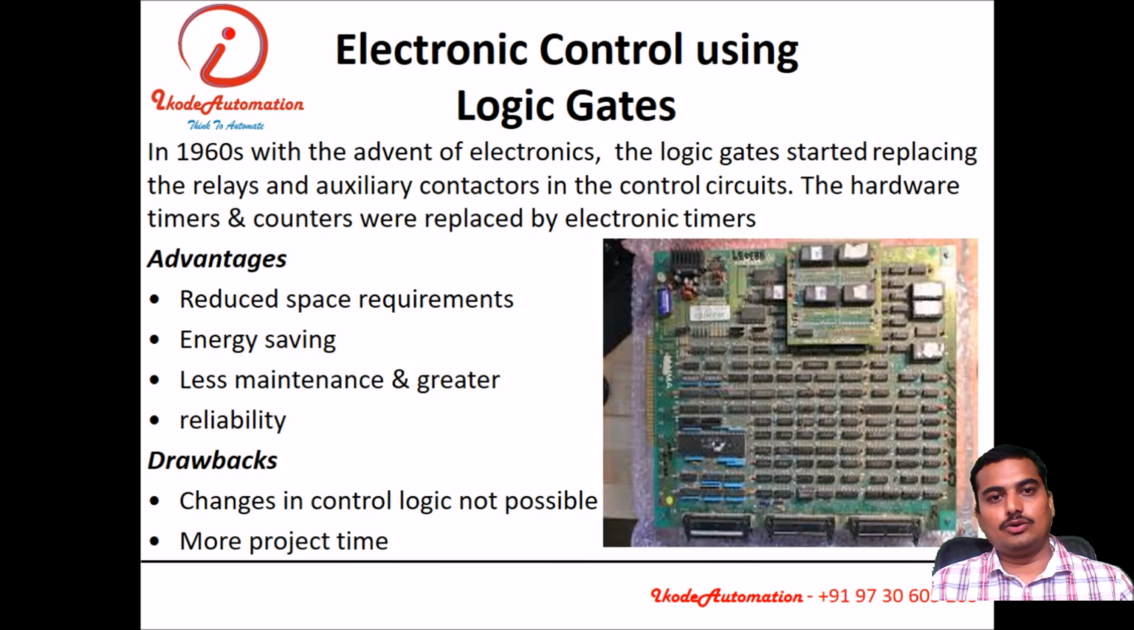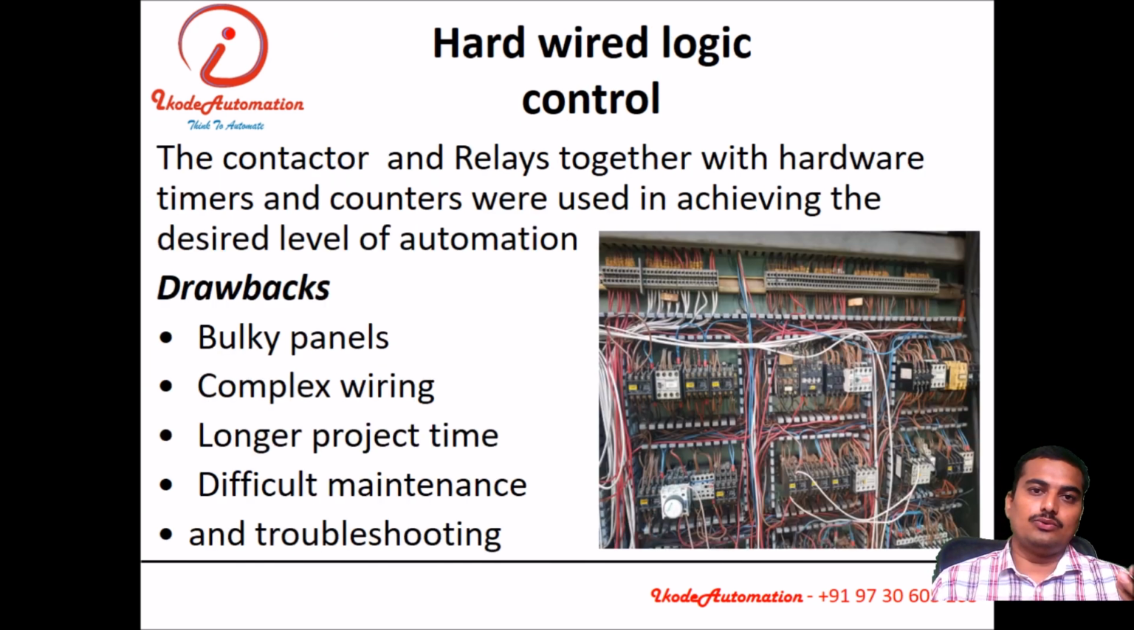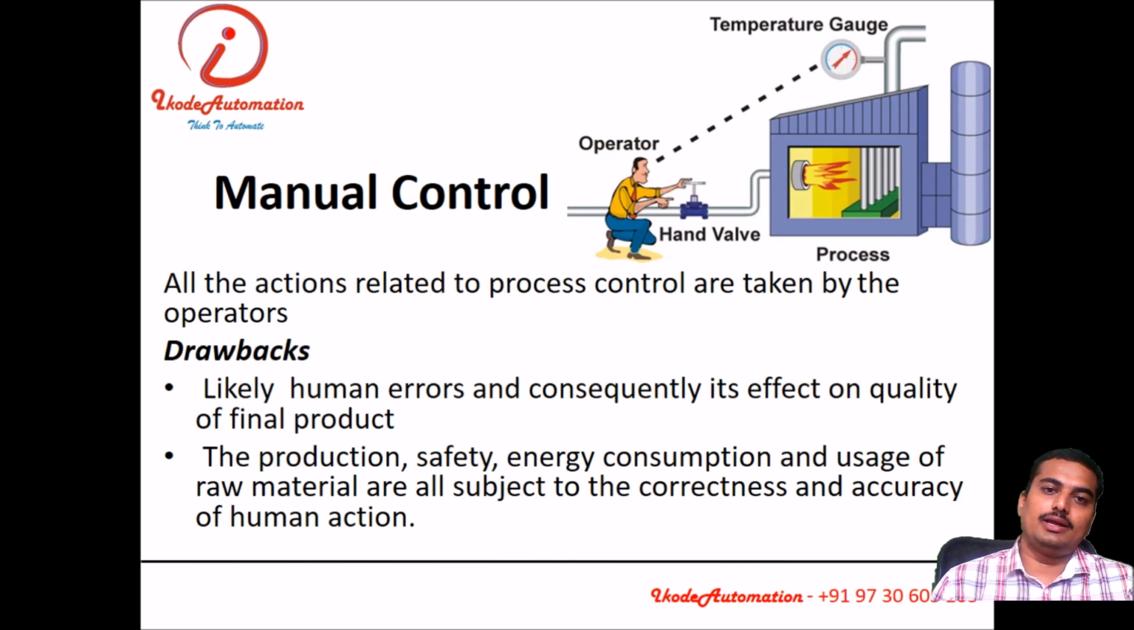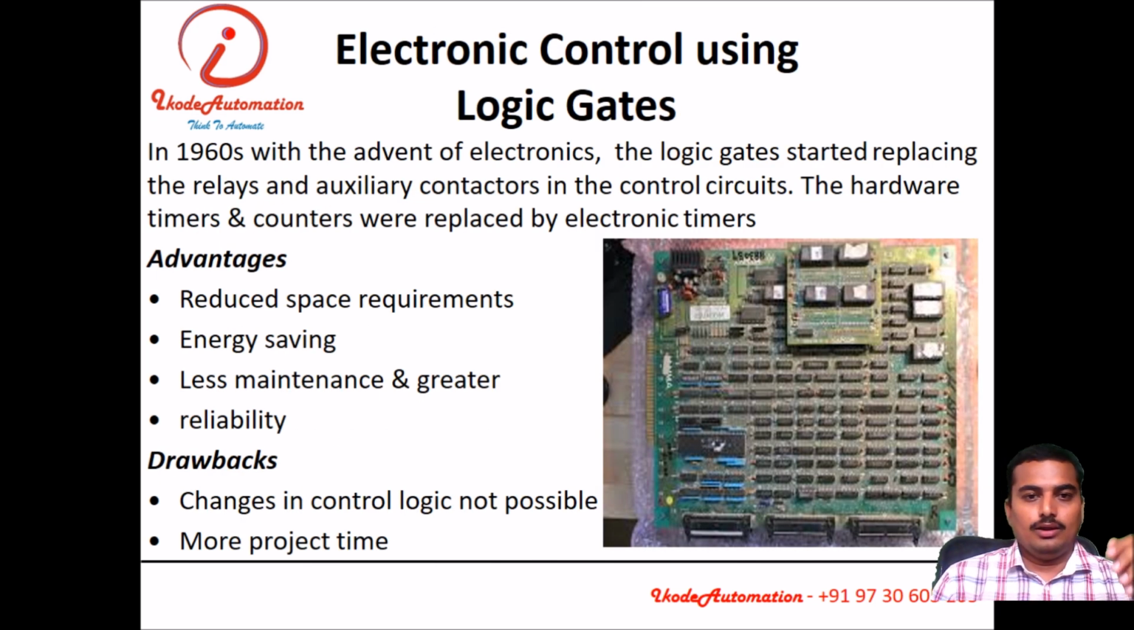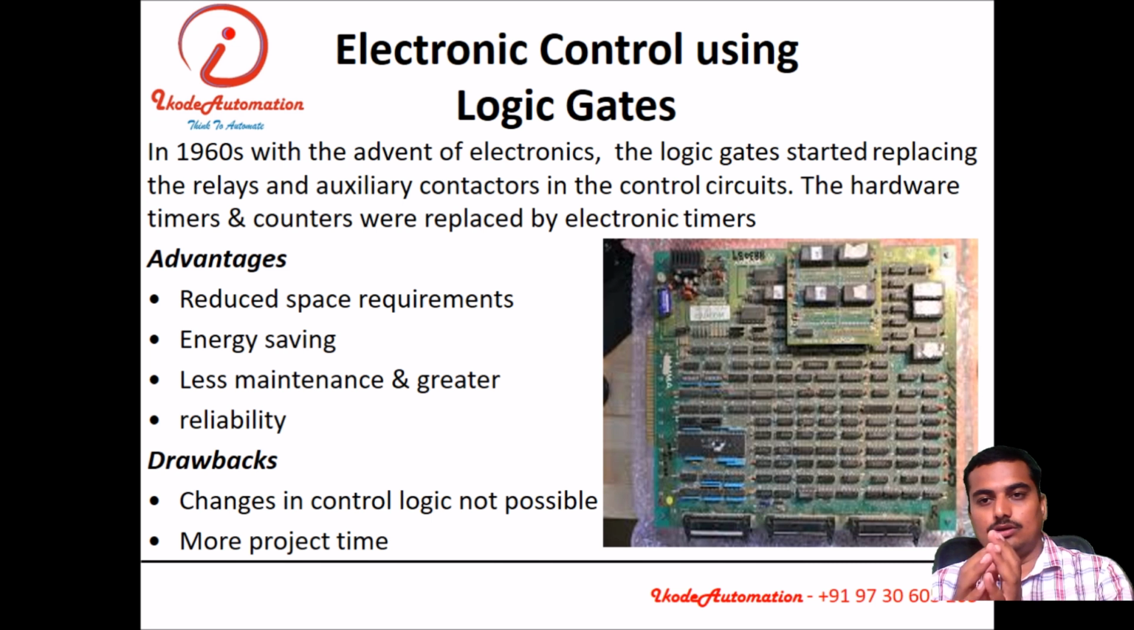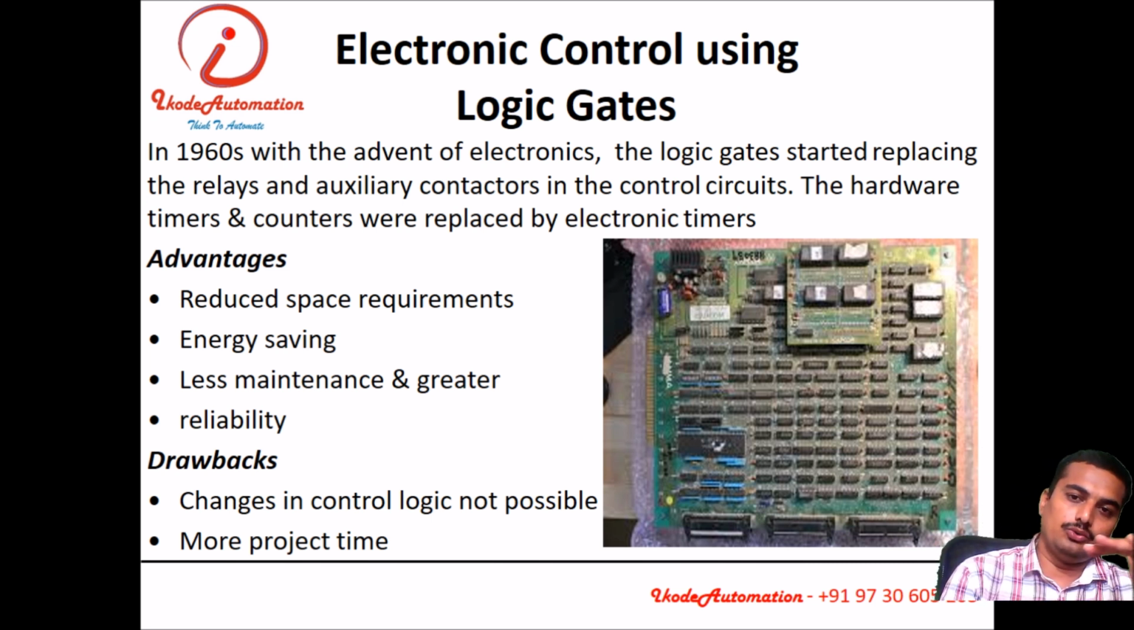After hardware logic control, electronic control using logic gates evolved. In the 1960s, the electronic logic gate was introduced for the first time in industrial automation. It has very good advantages over hardware logic, pneumatic control and manual control. The space requirement is very low, as these are just chips with ICs on them. Also, energy saving, as it requires only a 5 volt supply. Maintenance is very low, and it has greater reliability.